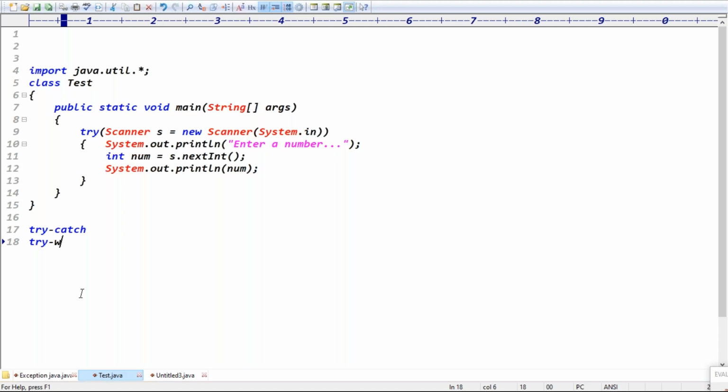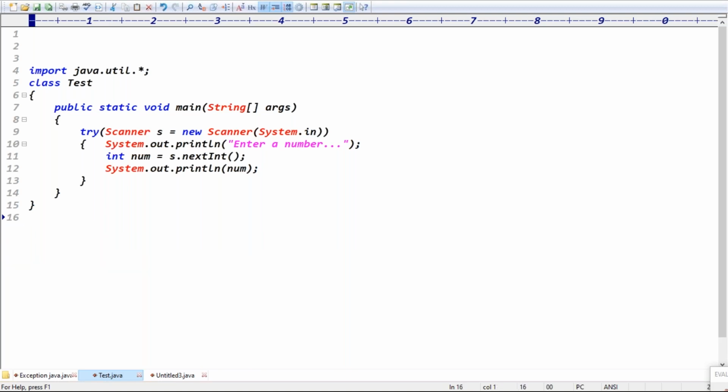And even try finally is also valid syntax. Try catch is valid, try with resources is valid, try catch finally is valid, and try finally is also valid. Are you clear now?